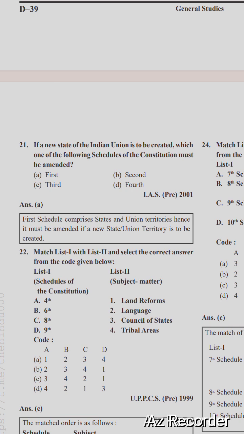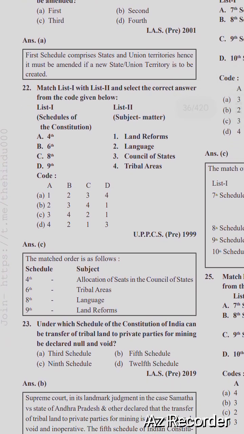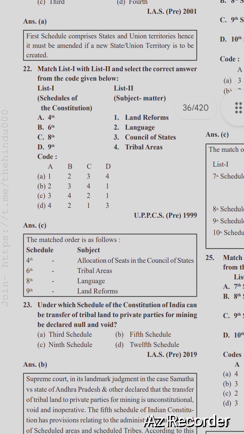The fourth schedule is related to allocation of seats in the Council of States, the sixth schedule to tribal areas, the eighth schedule to language, and the ninth schedule to land reform. Under which schedule of the Constitution of